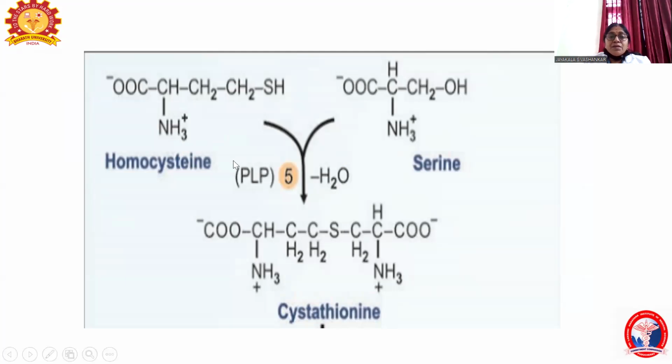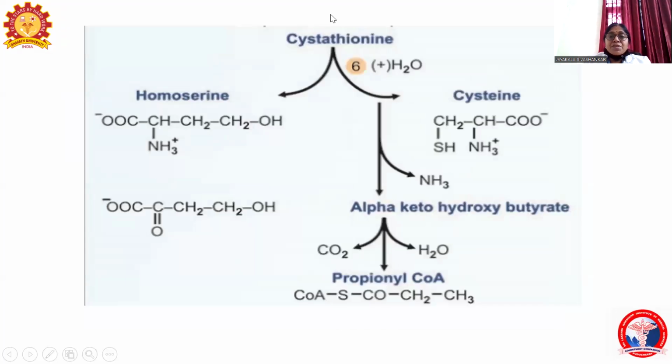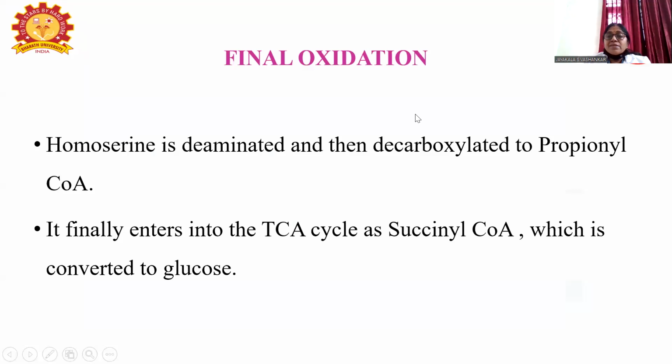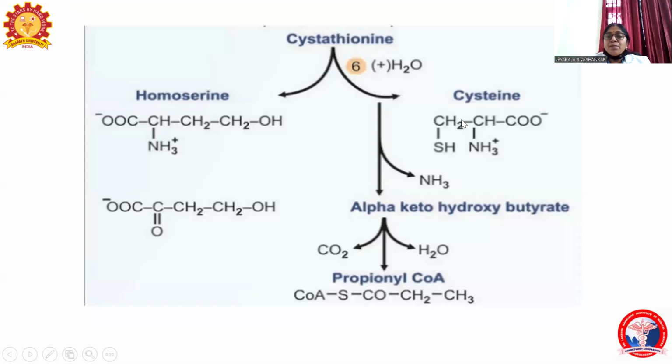So each reaction is mentioned here. Homocysteine combines with the serine forming cystathionine. The enzyme is cystathionine beta synthase. PLP, pyridoxal phosphate, is the coenzyme. Next step, cystathionine is hydrolyzed to form homoserine and cysteine. So cysteine is completely contributed from serine, and the sulfhydryl group from methionine, by transsulfuration reactions.